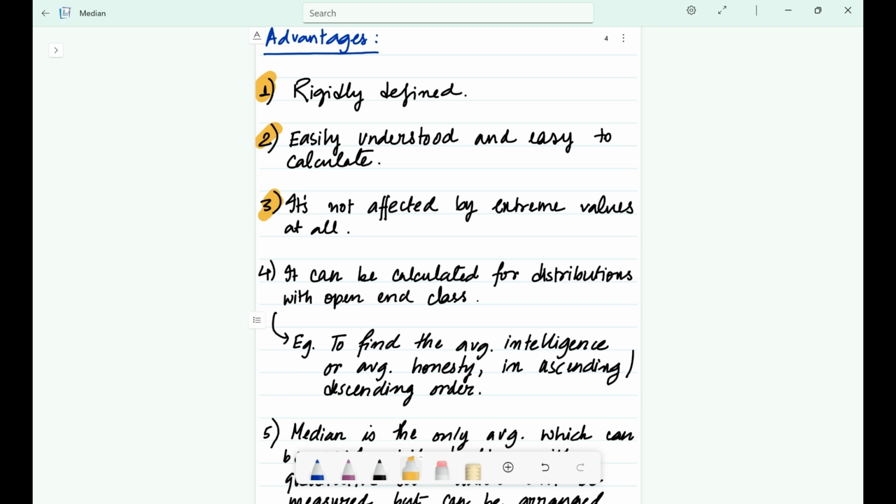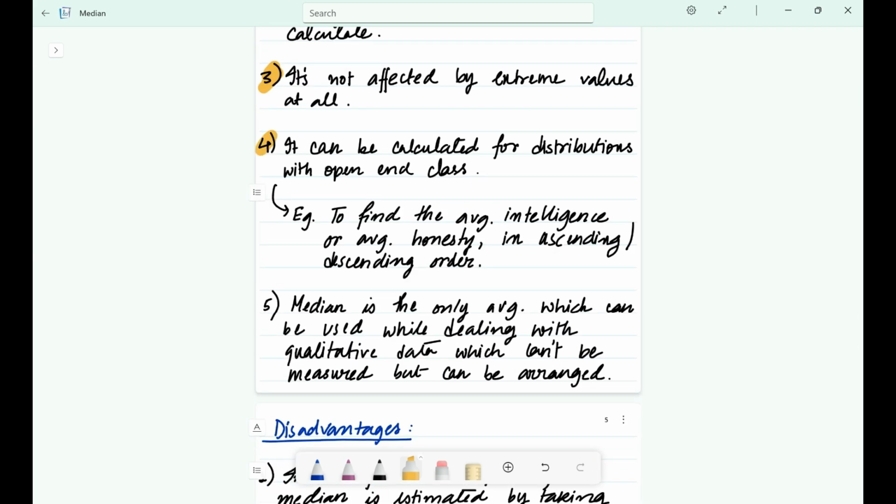This is its superpower. If you're looking at incomes, house prices, or exam scores where one billionaire or one super genius could wreck the mean, the median gives you a much better sense of the typical value. It's immune to outliers. So number 4 is open-ended friendly. You can calculate the median even if your data has open-ended classes like greater than 100 or less than 10. The mean can't really do that.